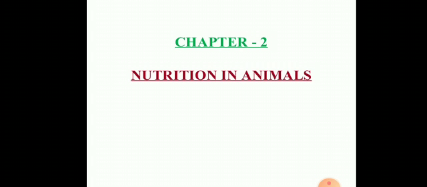And next is carnivores. Carnivores, students, are flesh eating animals. Examples: lion, tiger, fox, polar bear, these are carnivores. They feed on other animals only. That's why they are carnivores.